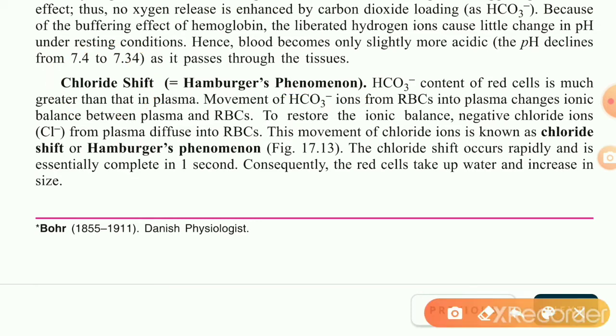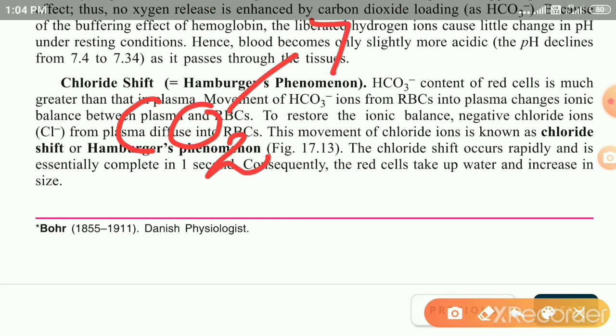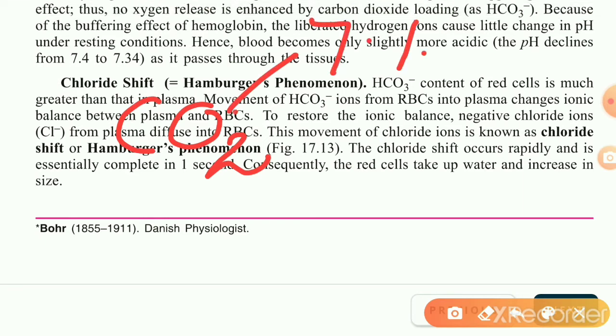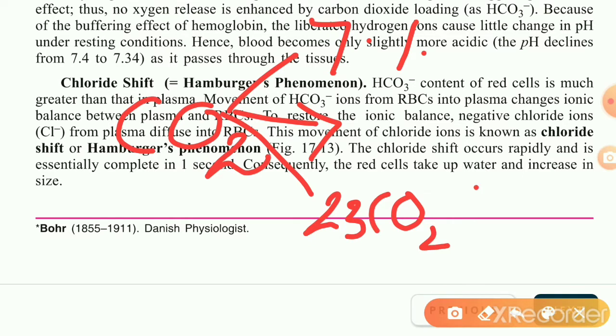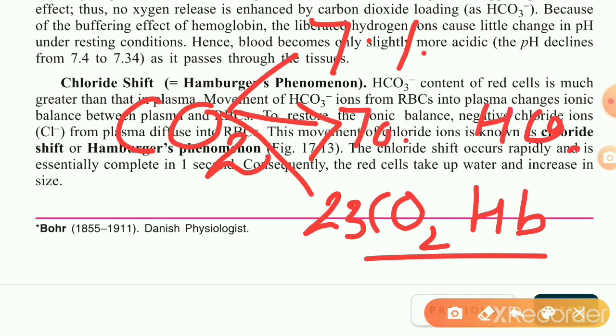As you know, carbon dioxide is transported in our blood in three different ways. One way is in dissolved form. 7% of carbon dioxide is carried in dissolved form in the plasma. Another way: near about 23% of carbon dioxide is transported as oxyhemoglobin. That carbon dioxide gets combined with hemoglobin. And the rest, 70%, is carried as bicarbonate ion.